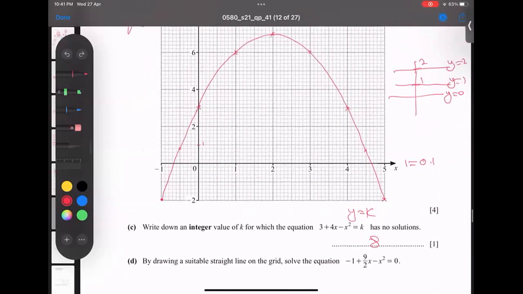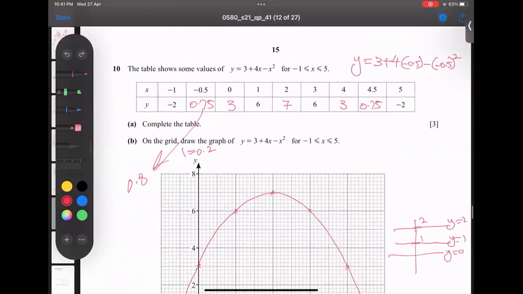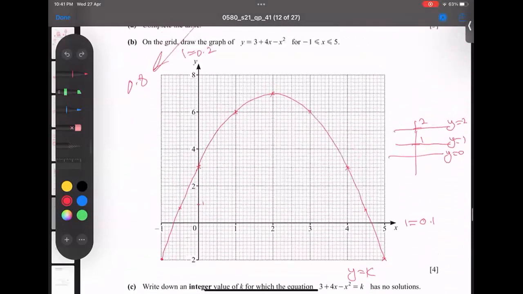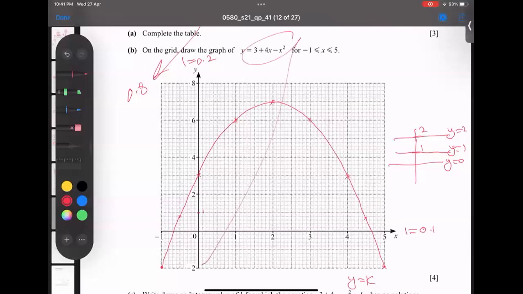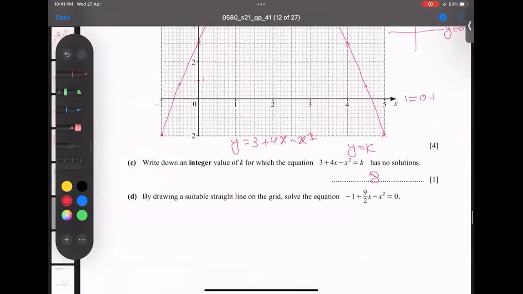Now, what about this equation? This equation draws a straight line, but first of all, I will make it. This top equation is our concern. Is this x square available? Let me write it here. I'm writing it now: y equals 3 plus 4x minus x to the power 2. Check. Does this match? Yes, it matches.